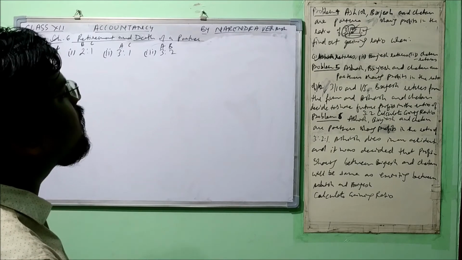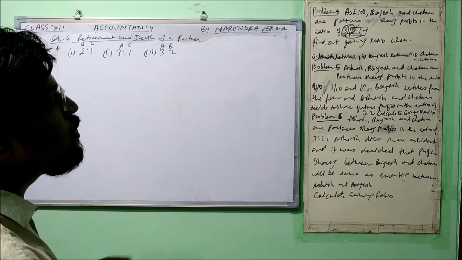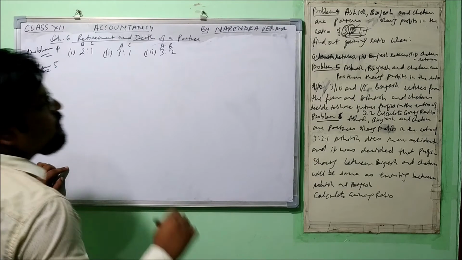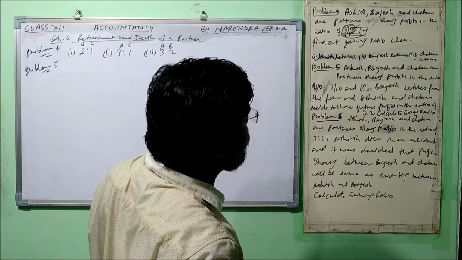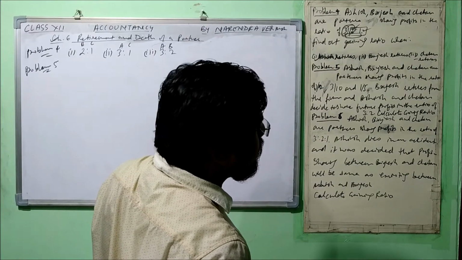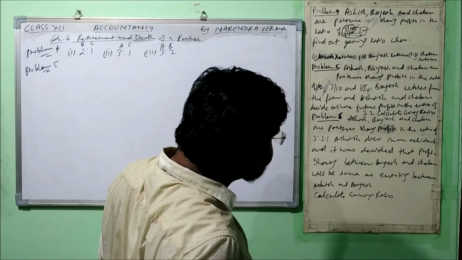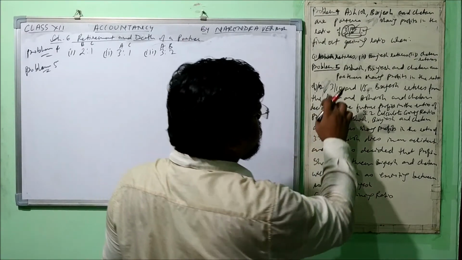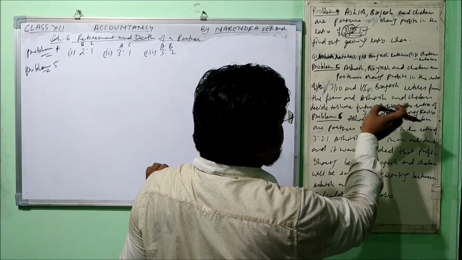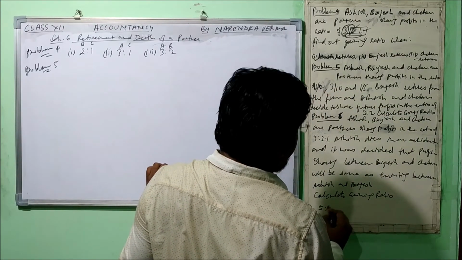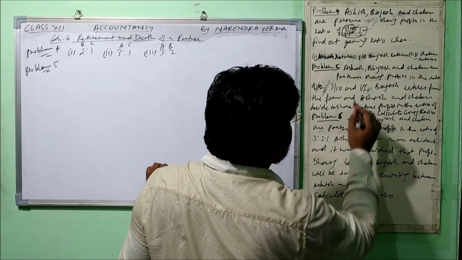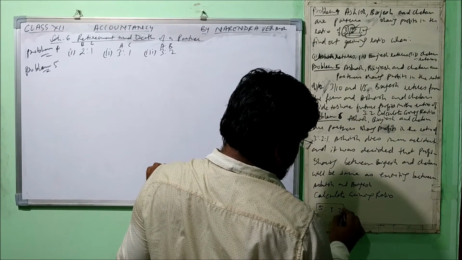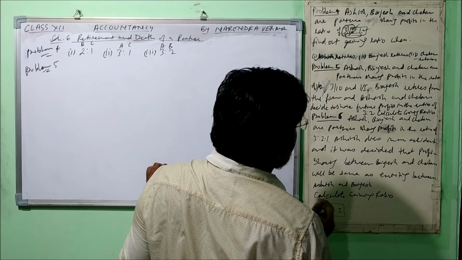Now let's move to another situation, problem number 5, when some specification is given. Okay, let's read it further. Ashish, Brijesh and Chetan are partners sharing profit in the ratio of 1 by 2, 3 by 10 and 1 by 5. Okay, we'll convert it. Let's do the conversion. We'll take the LCM. LCM will come 10. Okay, and for this it was 5, and for this it was 3, and for this it will be 2. So 5:3:2. Okay, we can do that.